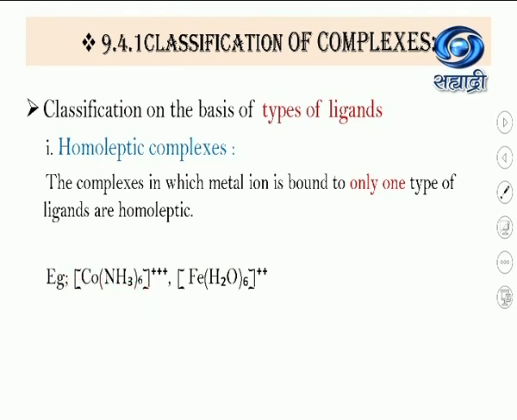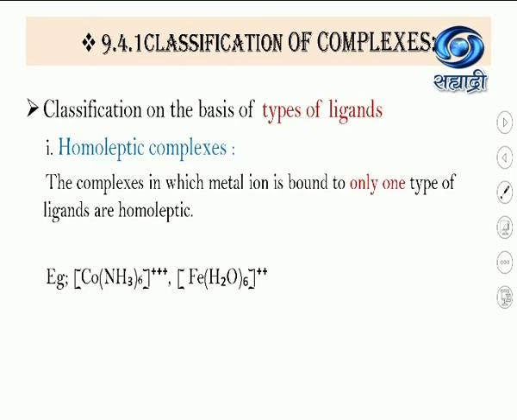For example, see the first example, [Co(NH3)6]3+. Here it is a homoleptic complex. Why? Because 6 ammonia molecules are there, or we can say 6 ligand molecules of ammonia. They donate the electron pair to the central metal, that is cobalt. So it comes under homoleptic.